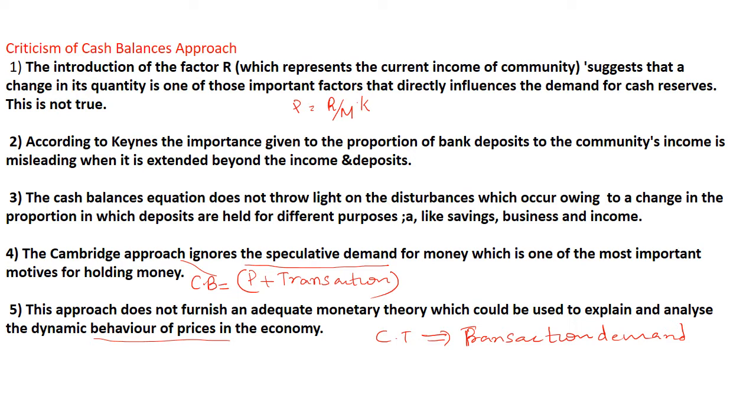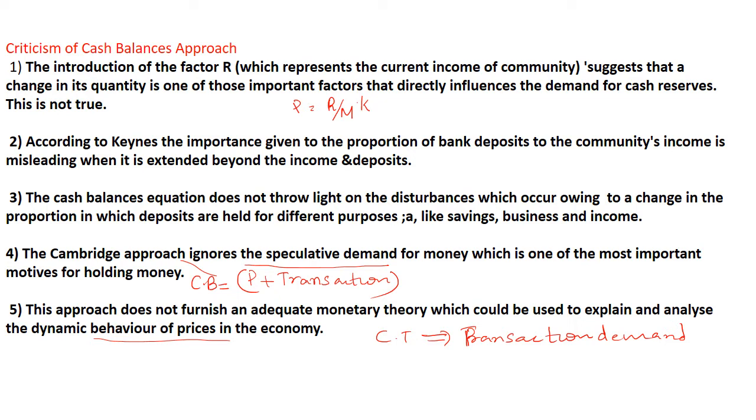It suggests that change in the quantity is one of the important factors that directly influence the demand for cash reserve. According to Keynesian theory, the importance given to the proportion of bank deposit to the community's income is misleading. Then the cash balance equation does not throw light on the disturbance which occurs owing to the change in the proportion in which deposits are held for different purposes like saving, business and income. Then another one is that Cambridge also ignores the speculative demand. The cash transaction approach and cash balance approach ignore the speculative demand for money.